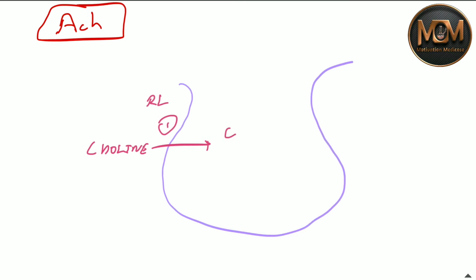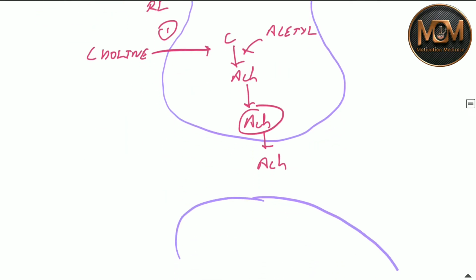Now this choline is converted into acetylcholine by binding with the acetyl group. Now this acetylcholine goes inside the vesicle and then is released into the synapse. And now in the synapse, it is going to bind on the receptors, on the postganglionic as well as on the preganglionic receptors.